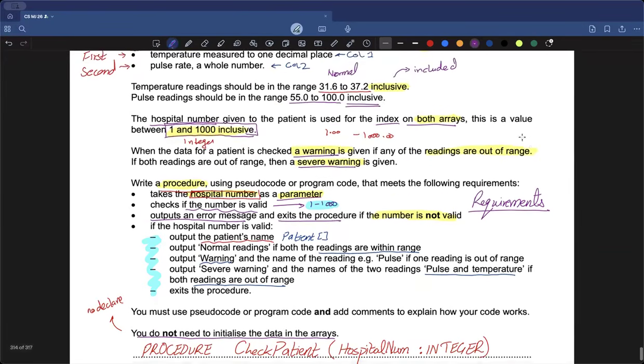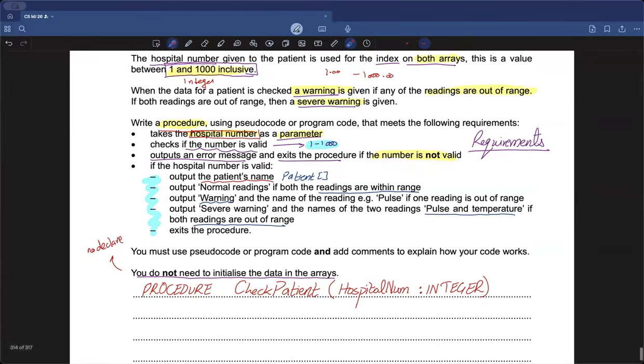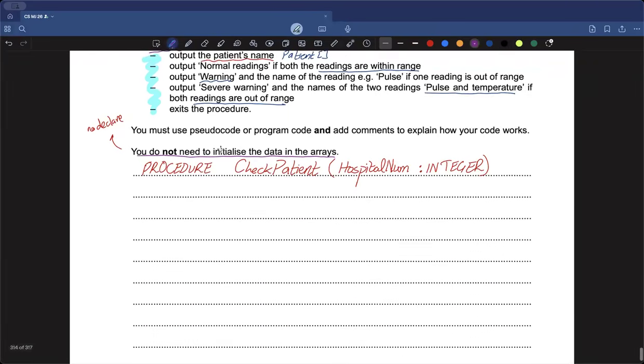Now the question clearly mentions that the value needs to be between 1 and 1000. If the value is within 1 and 1000, then you need to do all this, which means that if it is valid, you need to do all this. But if it's not, then send an error message, exit the procedure and do nothing. So now how do we implement this? Easy thing. They clearly gave us the hint on their own that if the hospital number is valid, do something, which means that the best thing to do up here is to make use of an if statement.